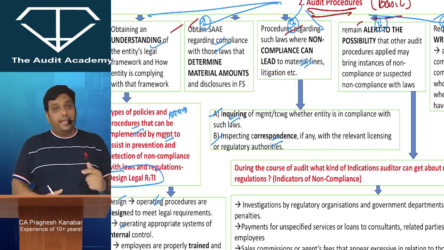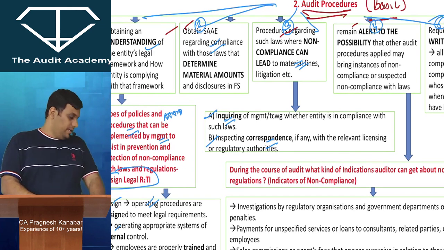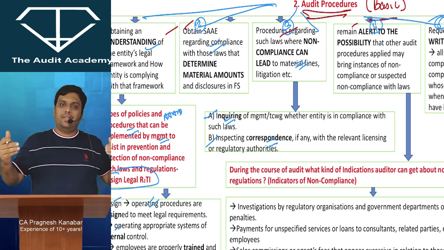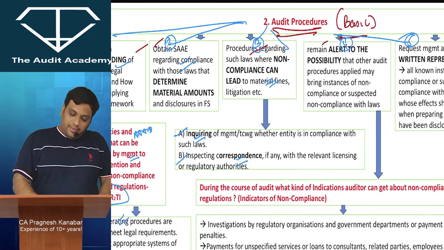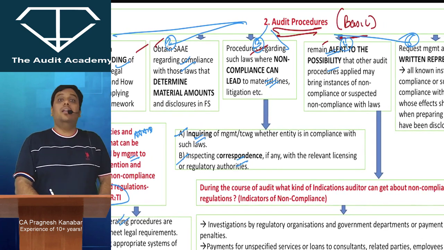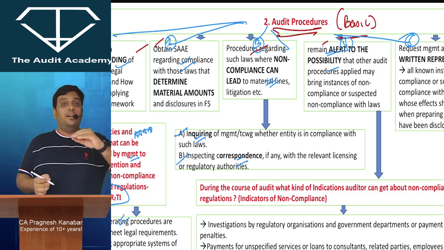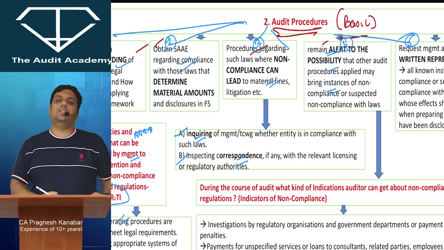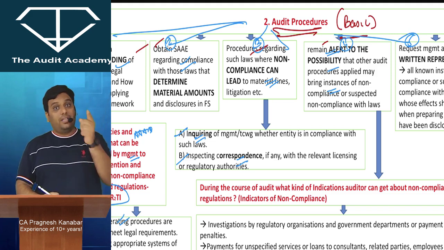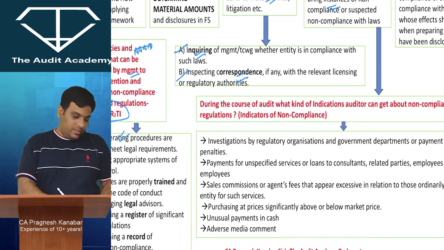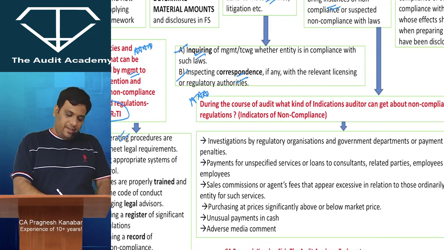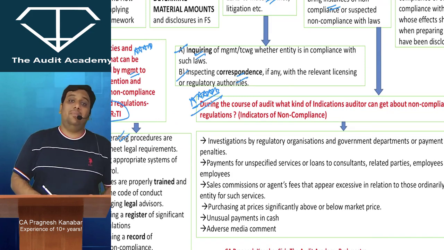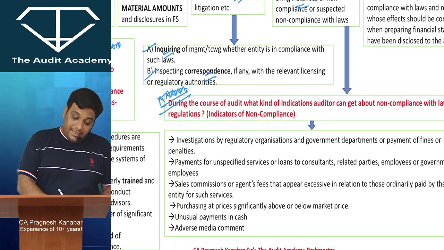Alright. Then, can I say, as an auditor, we keep on performing so many procedures under so many different SAs. In that case, this SA is asking you to remain alert that when you are performing procedures under different SAs, you may find out that there is a possibility of non-compliance with laws and regulations. Now over here, there is one more examination question which has been very repeatedly asked: can you please give me examples of indicators of non-compliance?